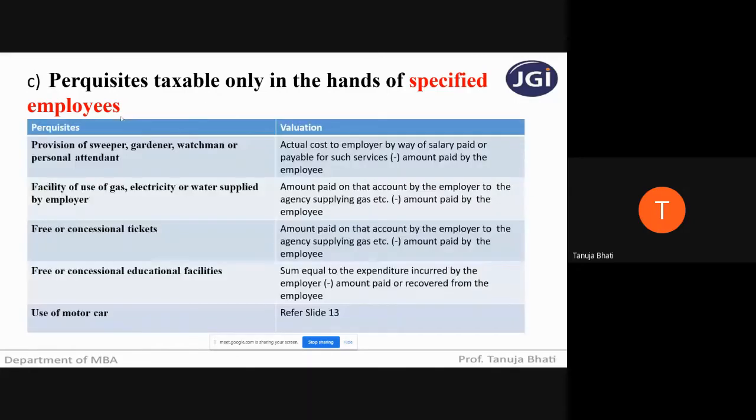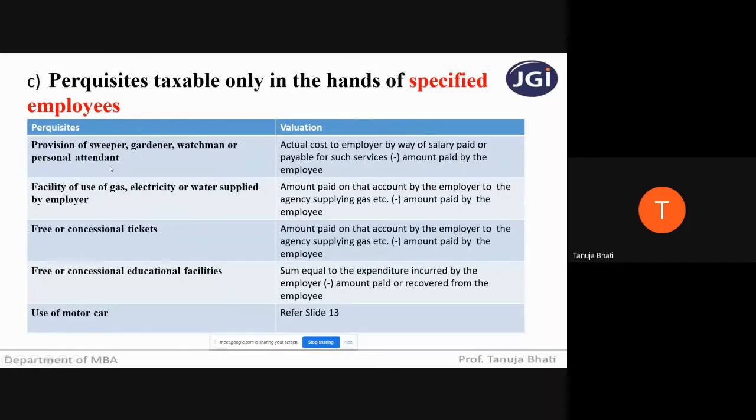Now let us quickly see the perquisites on the left hand side and how to value them on the right hand side. So how to value the perquisites. Suppose the specified employee is given a sweeper, gardener, watchman, or personal attendant.